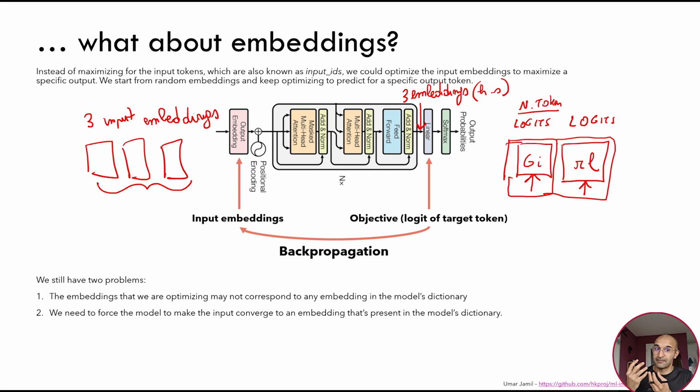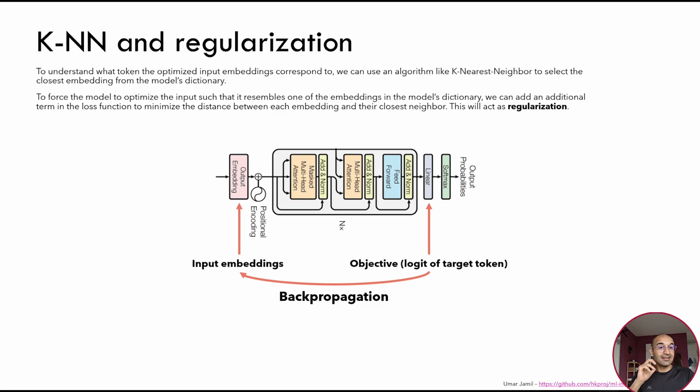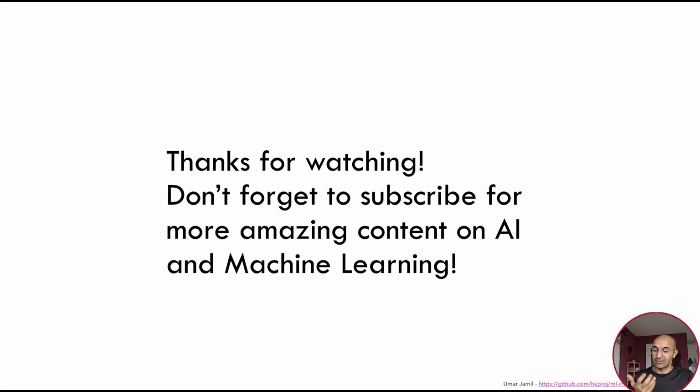So it will not generate just any embedding that results in that activation, but embeddings that are present in our vocabulary. And this is how we can generate that kind of map.